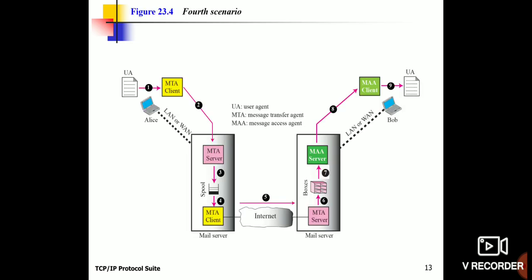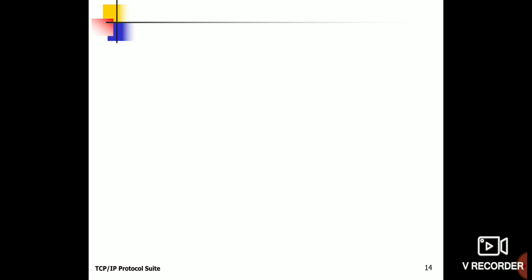So in our first scenario, the sender and the receiver are accessing the same server. In the second scenario, the sender and the receiver are connected to different mail servers. In the third scenario, the sender is connected using a local WAN or LAN to his own mail server, but the receiver is connected to the server directly. And in the fourth scenario, both the sender and the receiver are connected to the mail server through a local area network or WAN connection. So these are the four scenarios.